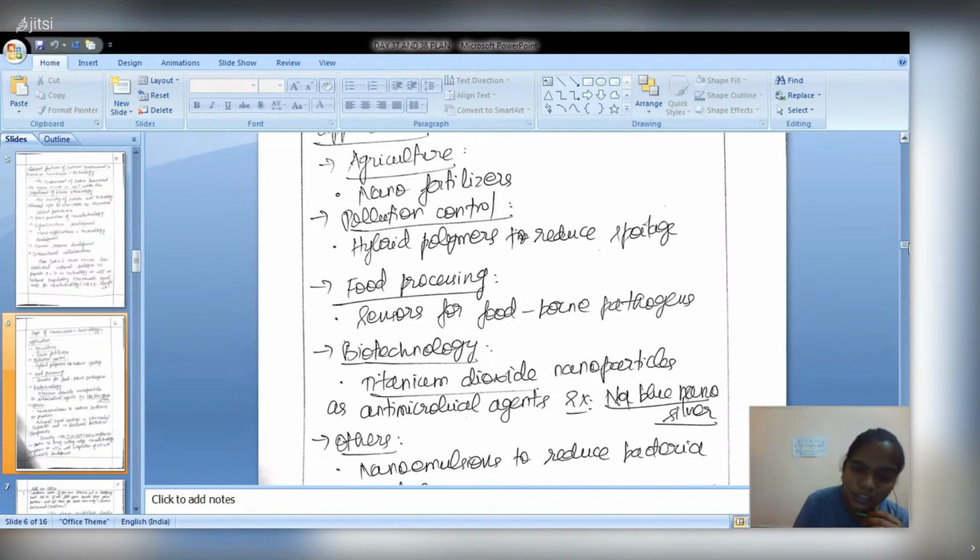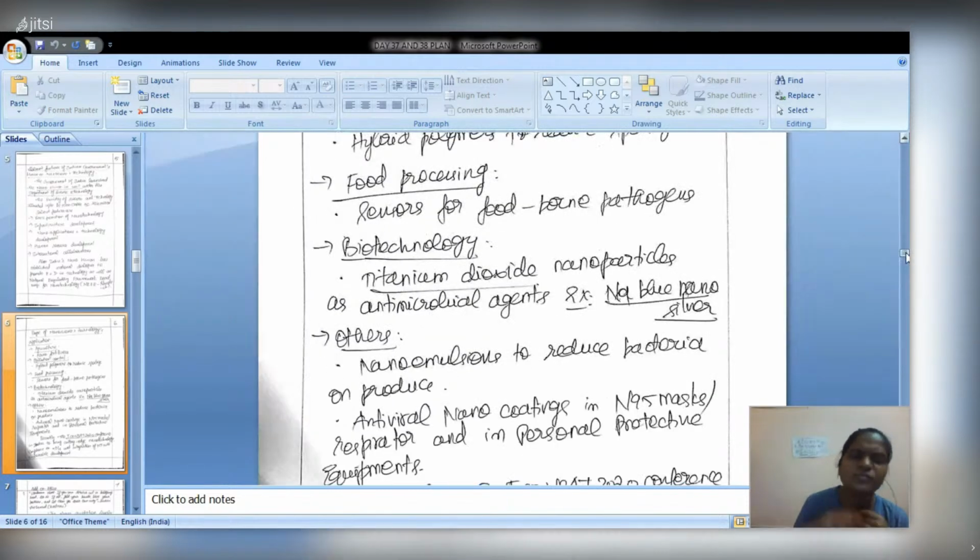In biotechnology, titanium dioxide nanoparticles were used as antimicrobial agents, and nano silver has been used as a good antimicrobial agent. In other applications, there are many nano emulsions to reduce bacterial growth. So this is the scope of applications of nanoscience and technology.